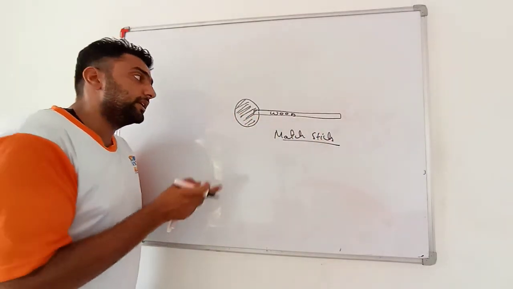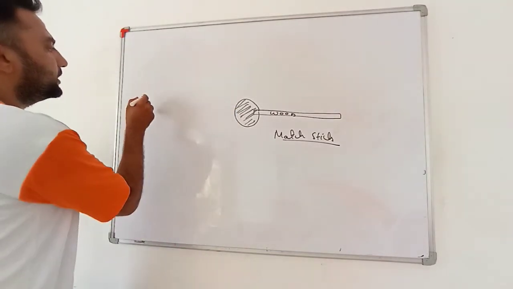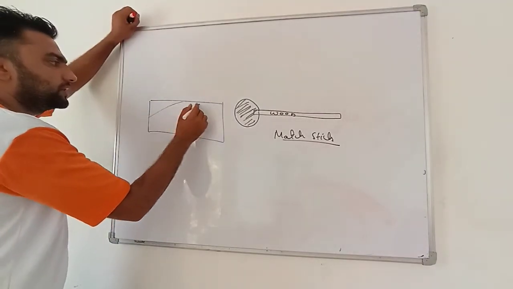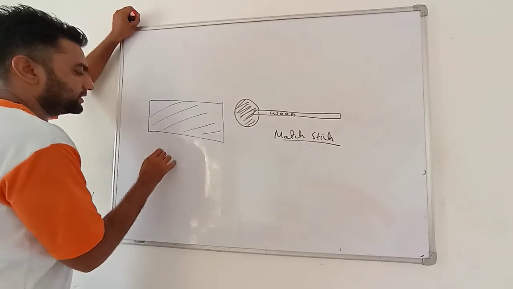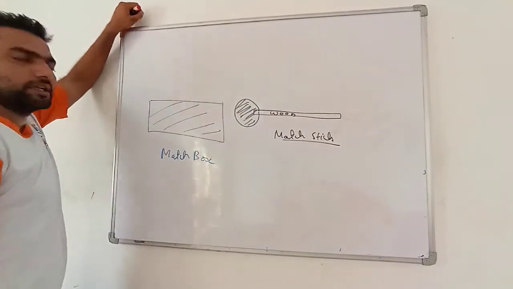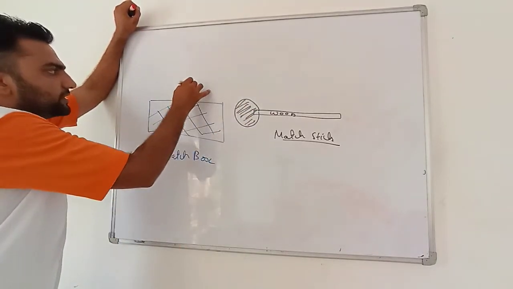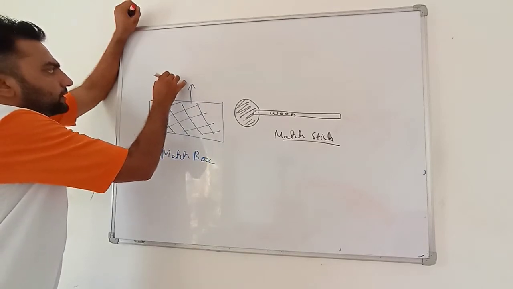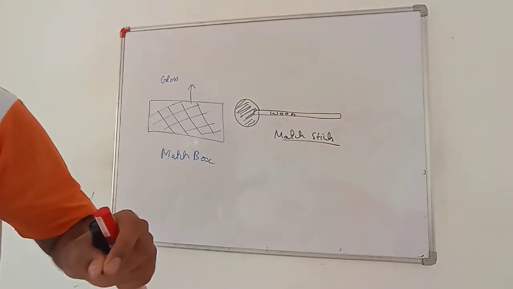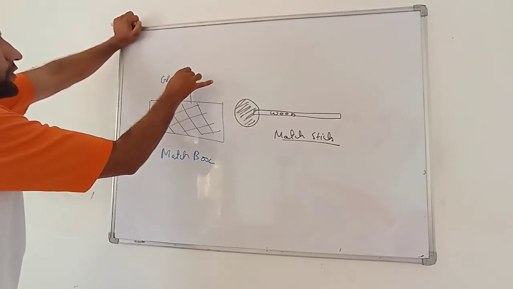How it functions is that we rub the matchstick against the rough surface of the matchbox. Basically, this rough surface has very powdered glass, and it also has red phosphorus.